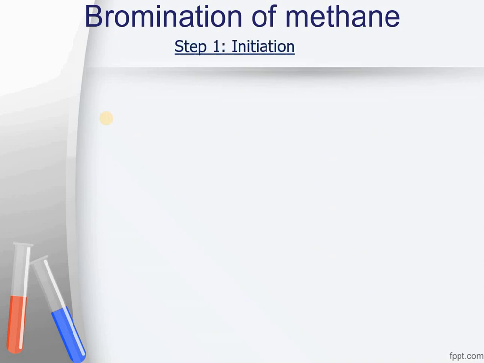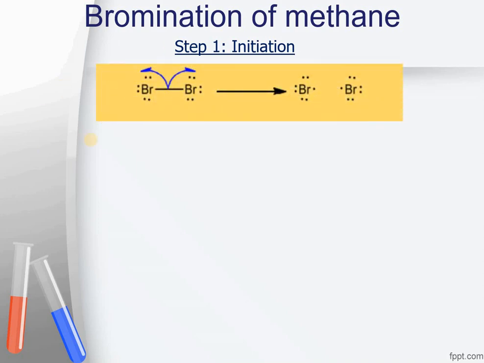The next, bromination of methane, is being given in your books, but again it will be following 3 steps, that is initiation, propagation and termination. But in your books, the sequence is a little bit disturbed. I'm showing you the correct sequence. You can please mark it in your books. The first step is initiation, where the bromine molecule will undergo homolytic cleavage to make bromine radicals. The bromine molecule is breaking up to make bromine radicals.